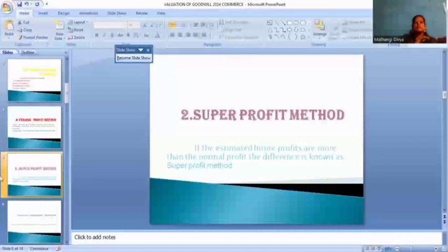In this method we analyze the future profit also. If the estimated future profits are more than the normal profit, more than the present profit, we estimate it, and the future profit is also estimated in the super profit method. The difference is known as super profit. In this method we calculate the future profits.